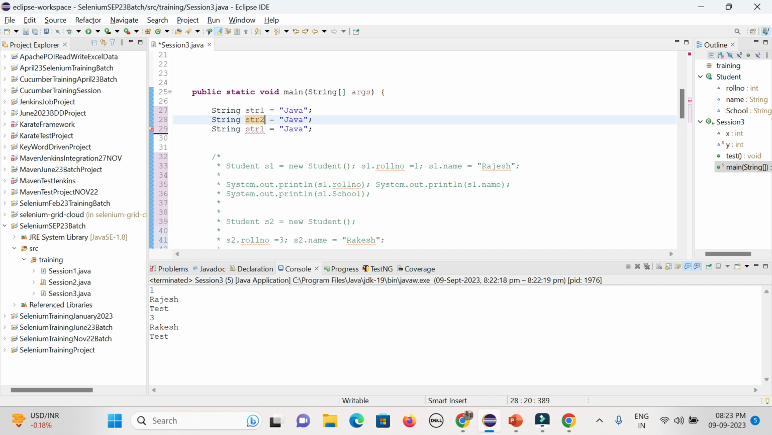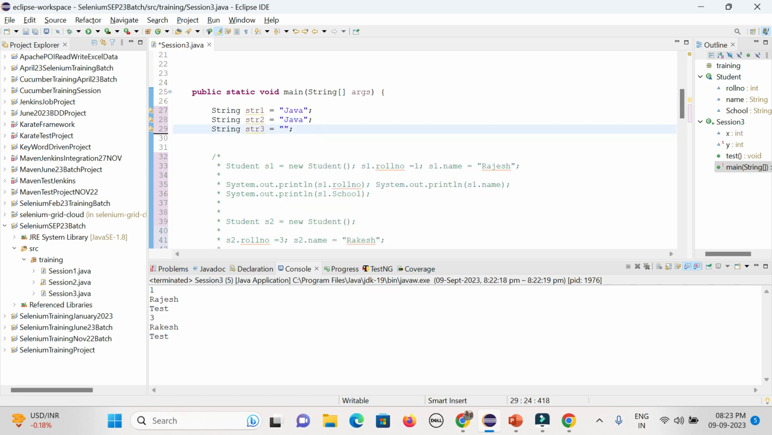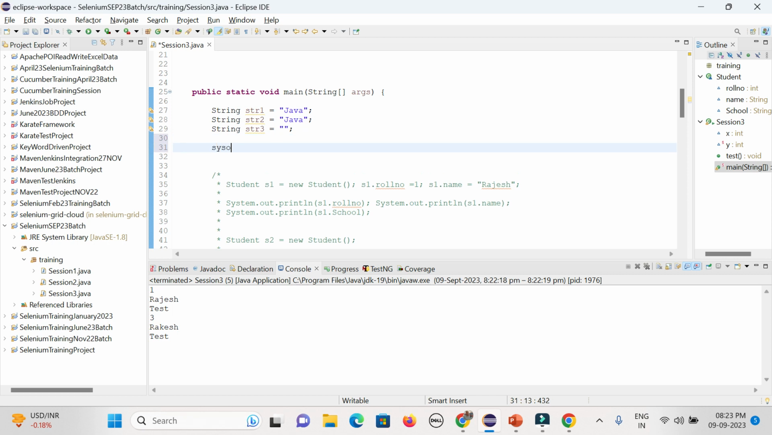str2, str3. In case you are not having any value of the string, you can create a blank string, as that is the way. Now in case you want to print it out, str1, you can simply print it out.